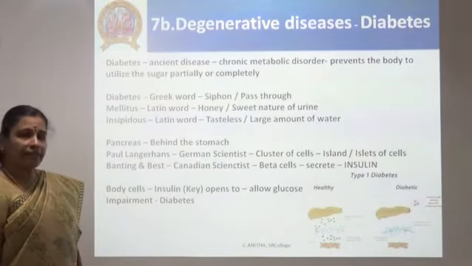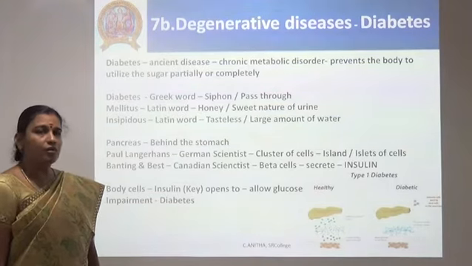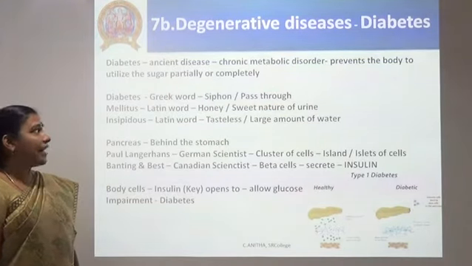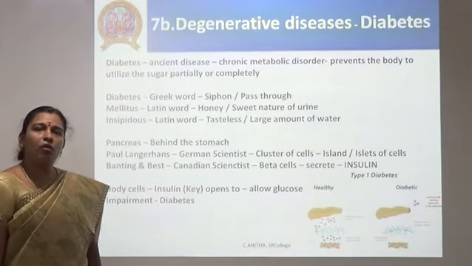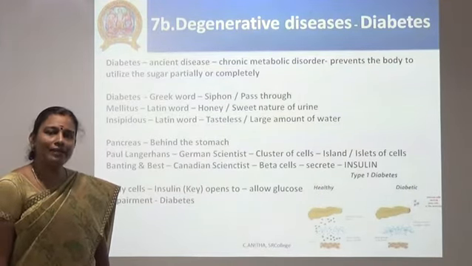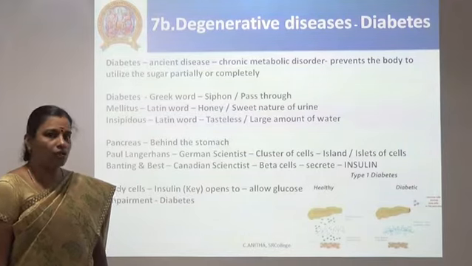Now, the second degenerative disease is diabetes. Now, what is diabetes? It is an ancient disease with chronic metabolic disorder. It will not allow the body to utilize the sugar or the glucose in the blood, partially or completely.